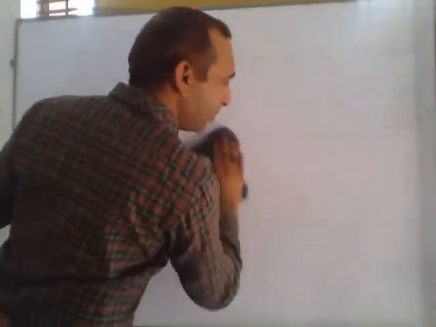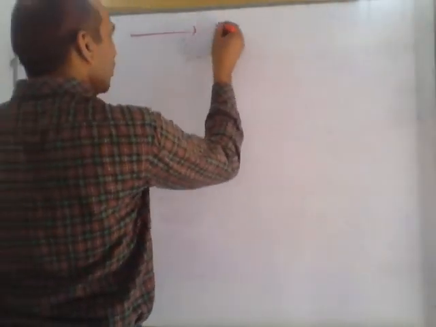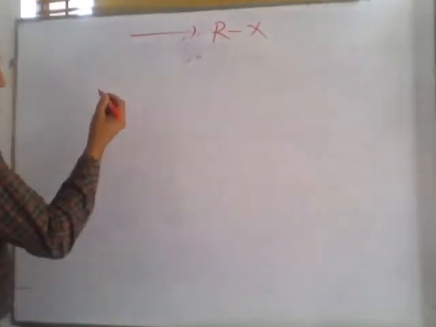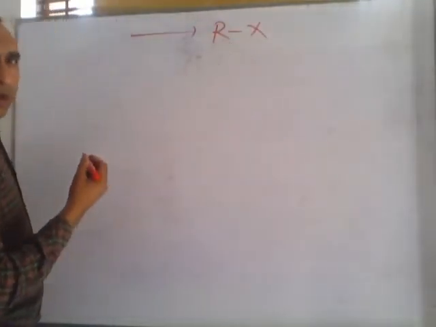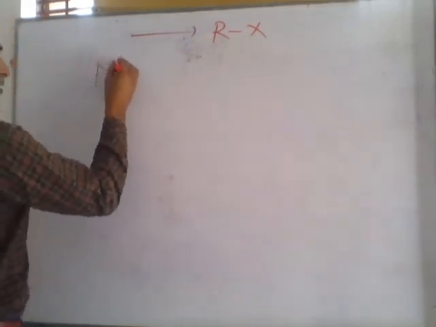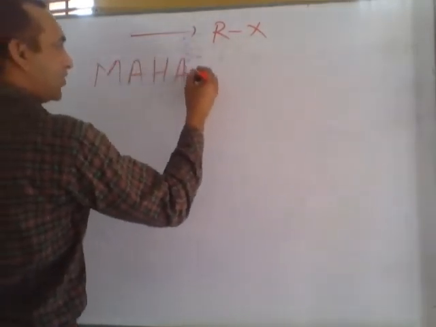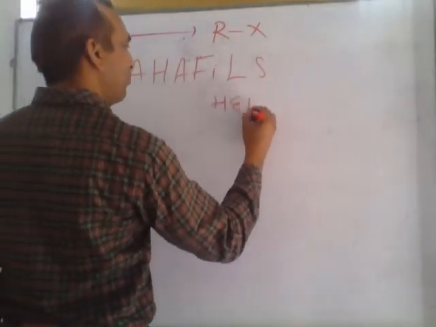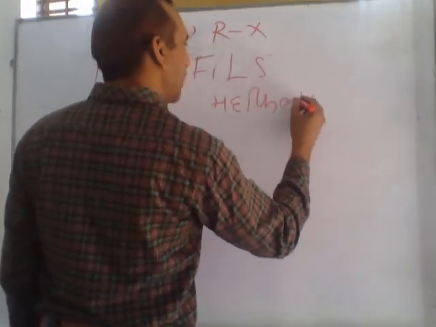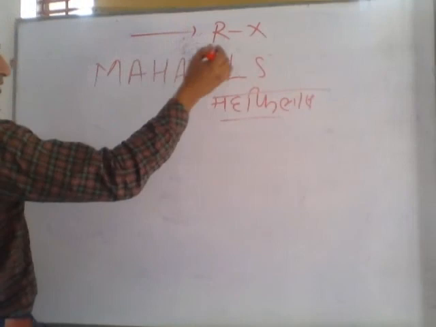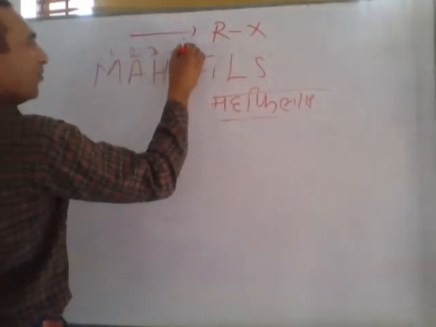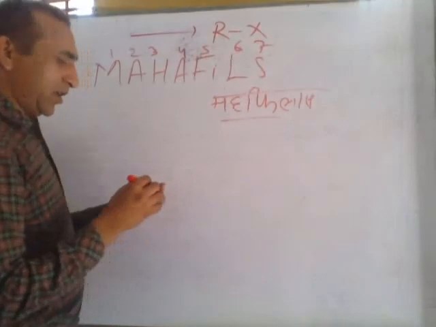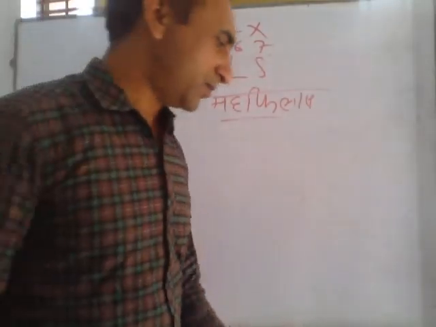Now, the topic is how can we prepare alkyl halides? If we want to prepare RX, for the preparation of RX I am giving a simple trick: MaHaFILS, we can say महफिल्स. The meaning of महफिल्स is that there are 7 methods: 1, 2, 3, 4, 5, 6, 7 methods. The names of the 7 methods are these.